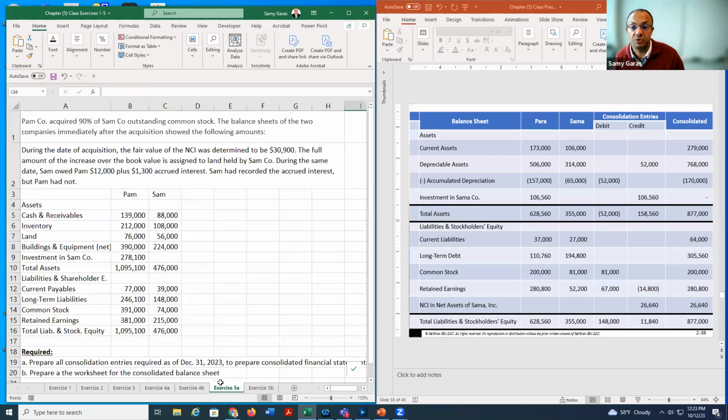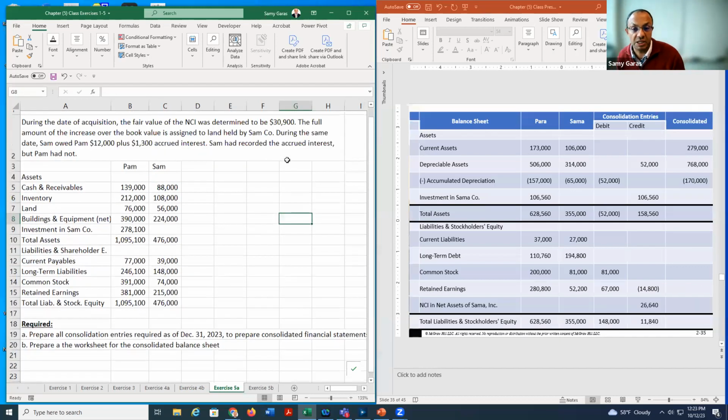And now let us jump to the last one, which is talking also about consolidating entries and consolidation of balance sheet only. So we don't need to worry about income statement or retained earnings. And here the acquisition is 90%. So the NCI is 10%. And here the NCI has a value of 31,900. However, we don't see here any income or dividends, which will make our life easy.